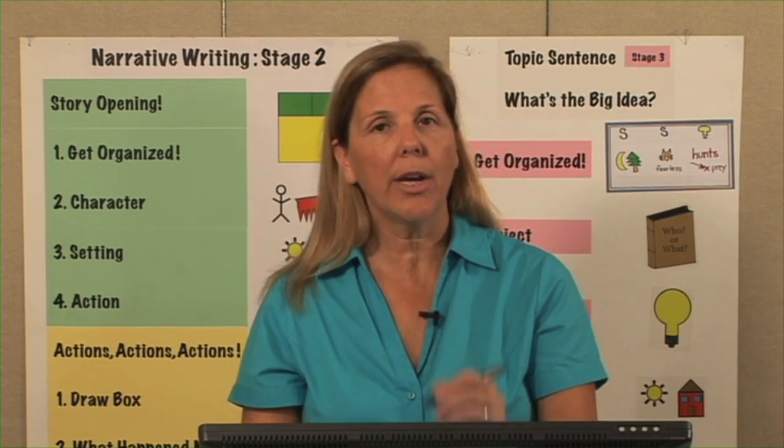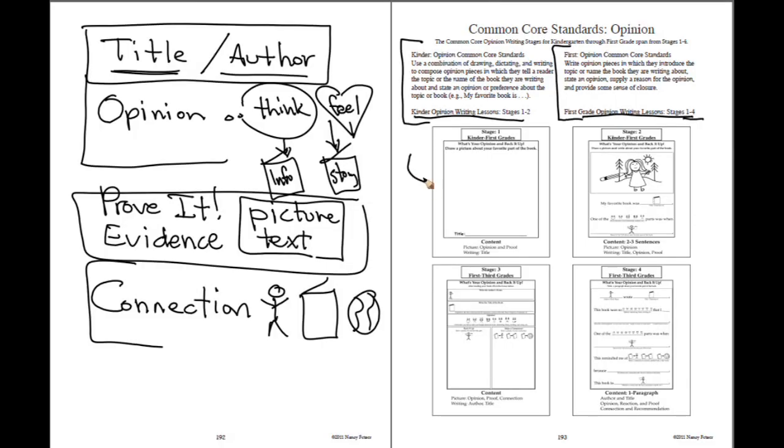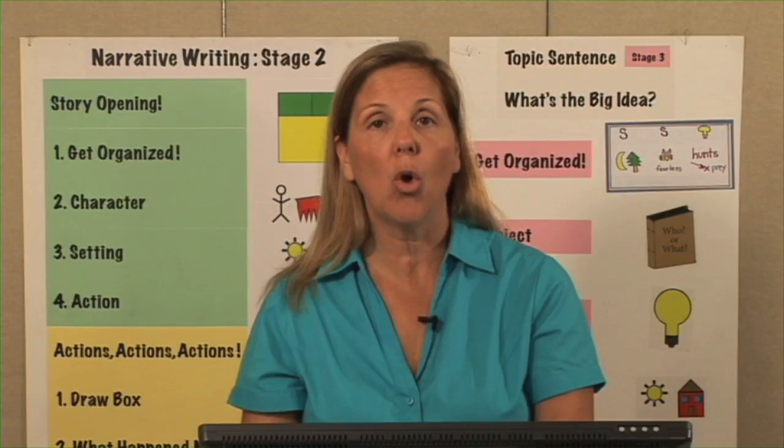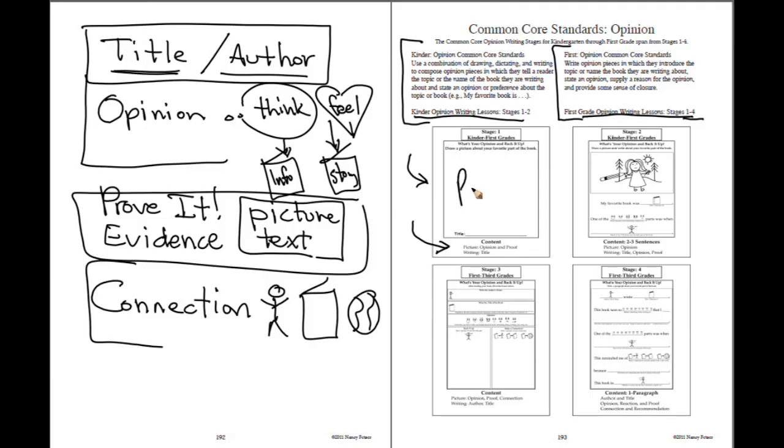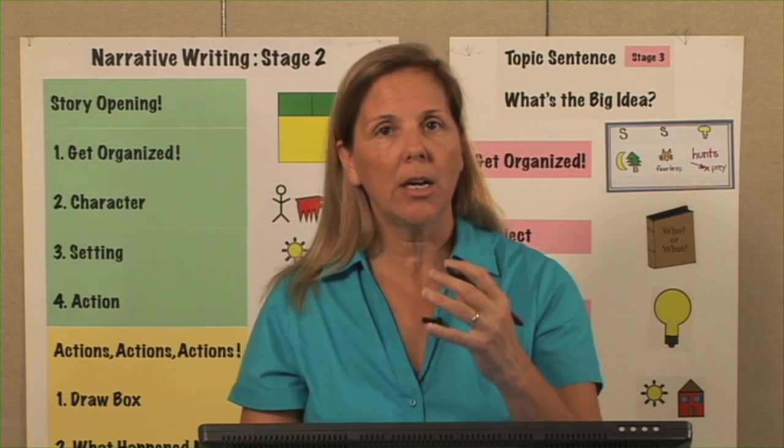Notice these organizers are different than the narrative and the expository. At stage 1, you're going to see a box here, and then in that box, the kids will only draw a picture for their evidence. So this is where they'll draw a picture, and then they're going to write the title of the story. So notice this stage 1 is very simple.